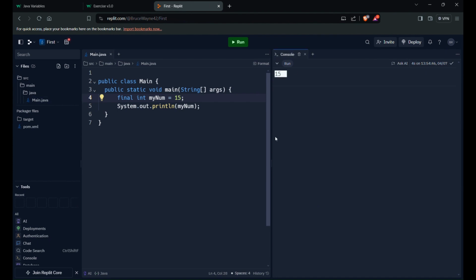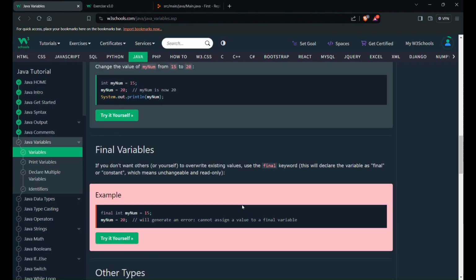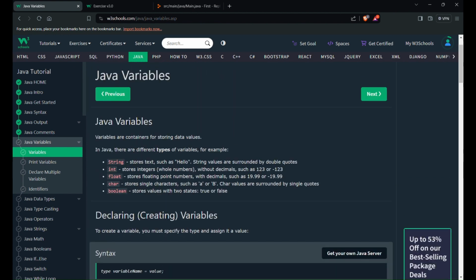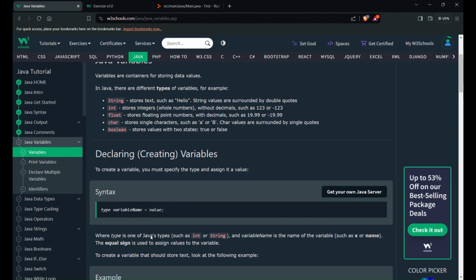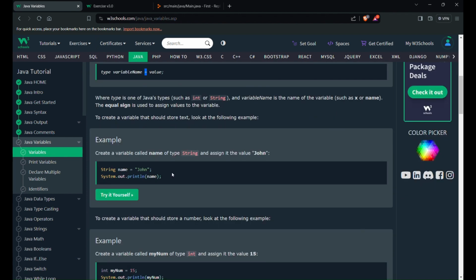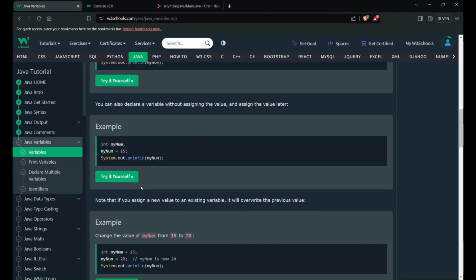Yes, now we got it. So in this we learned, if we just recap that, we learned the types of variables like string, int, float, character, boolean, and here we know how to declare a variable: the type of the variable, then the variable name like x or name, and the value we'll assign with the help of this equal to.